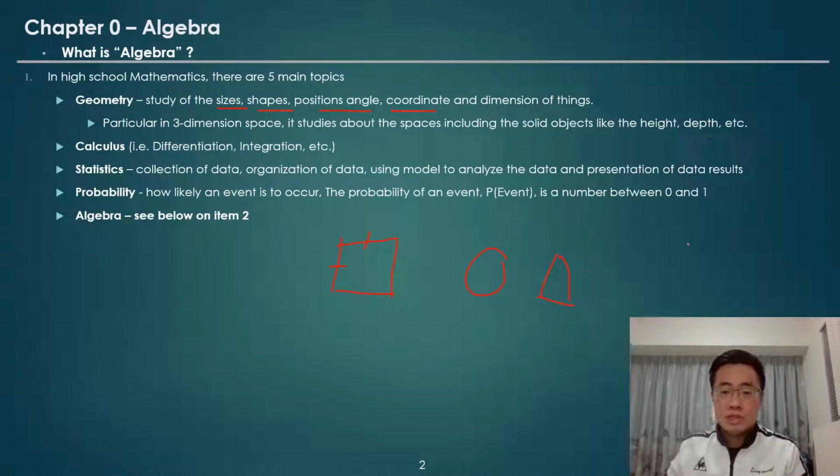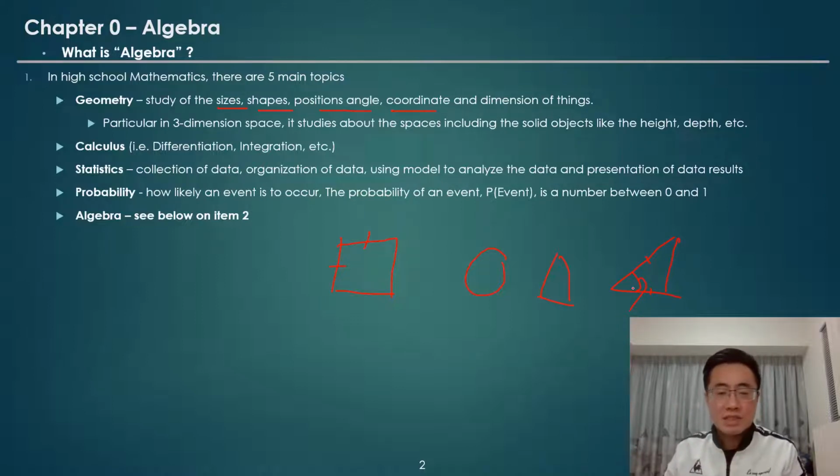And we also study the angle. Say, for example, given 2 lines in a triangle and the length here, we calculate the angle by way of concepts called trigonometric functions. In addition to two-dimensional space, when it comes to 3D, we have the third dimension, which is the height or depth.